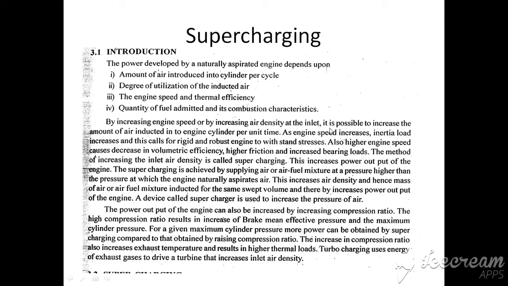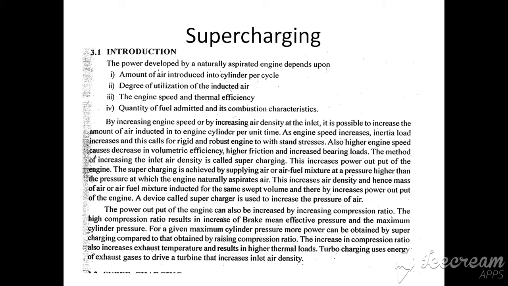As the engine speed is increased, inertial load increases, and this calls for a rigid and robust engine to withstand the stresses. So, if the engine speed is increased, we can see small engines are running up to 10,000 RPM, whereas the car engines run up to 4-5,000 RPM, especially petrol and diesel cars.